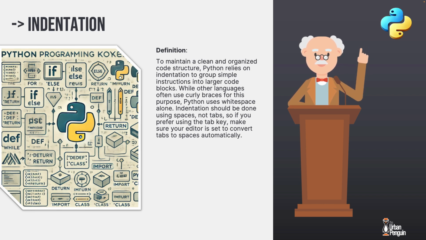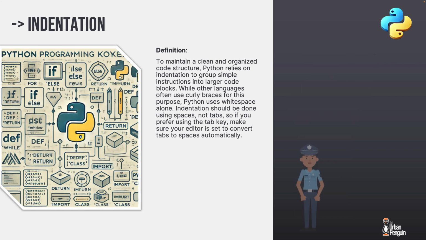Python, to maintain a clean and organized code structure, relies on indentation to group simple instructions together into larger code blocks. Whilst other languages often will use curly or brace brackets for this, Python concentrates on making use of white space. Indentation should be maintained using spaces and not tabs. So, of course, if you prefer to use the tab key within your editor, make sure it's configured to be converted to spaces. When we start looking at the indentation level, 4 spaces is recommended.